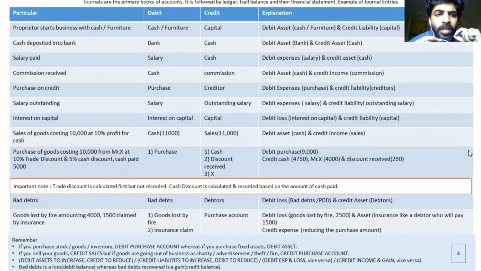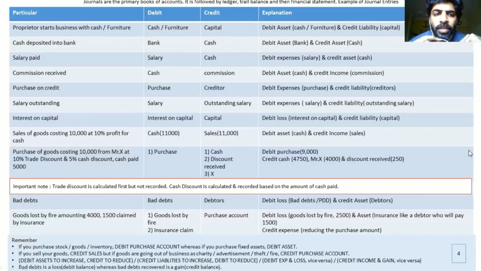I will take you through the sale of goods costing 10,000 at 10% profit. So what happens over here? Sale is a revenue. You have to credit it. And what comes here? Cash. So cash account debit to sales account.